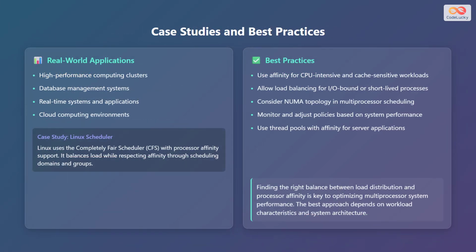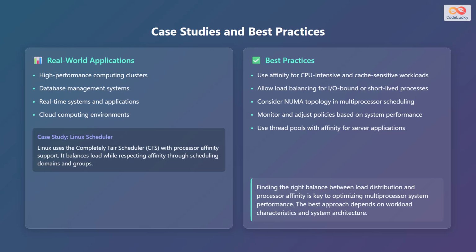Now let's look at some real-world applications and best practices. Some real-world applications of these concepts include high-performance computing clusters, database management systems, real-time systems and applications, and cloud computing environments. As a case study, the Linux scheduler is a good example. Linux uses the completely fair scheduler, also known as CFS, with processor affinity support. It balances load while respecting affinity through scheduling domains and groups.